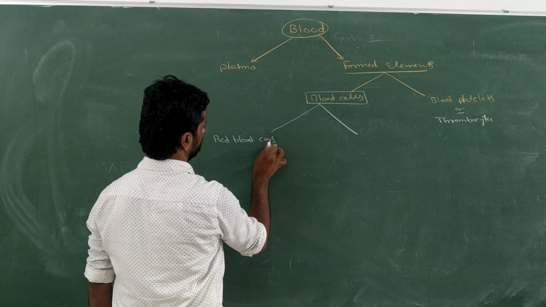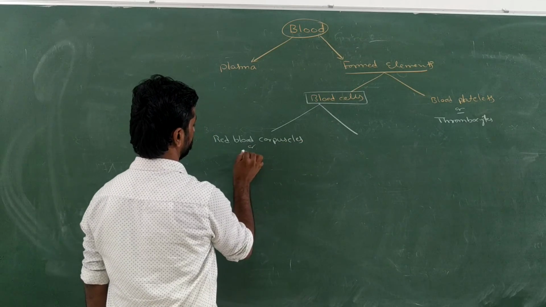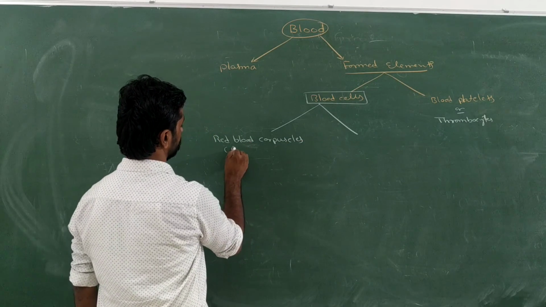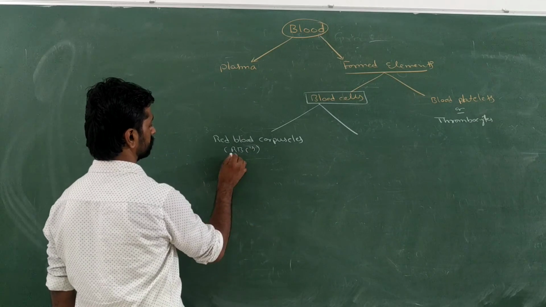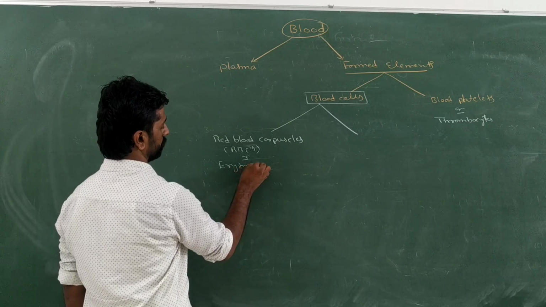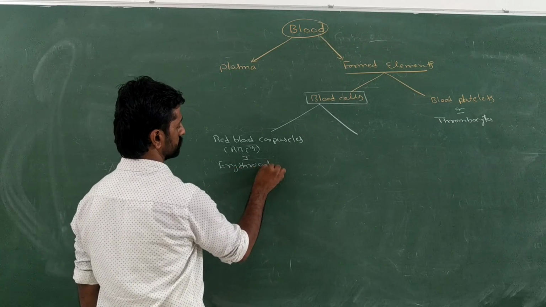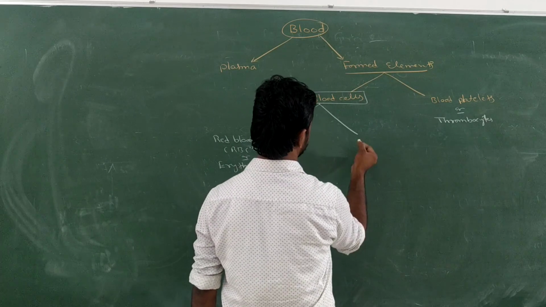Yes, red blood corpuscles or RBCs, right? Simply they are called RBCs. What is the other name given for the RBC? Erythrocytes. Another type of blood cells are